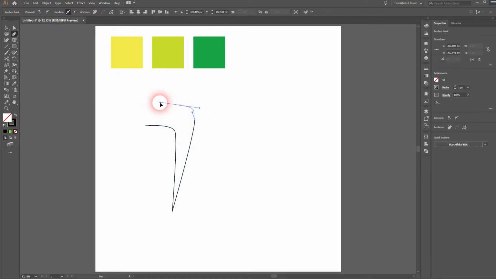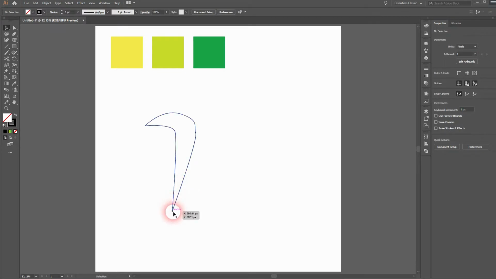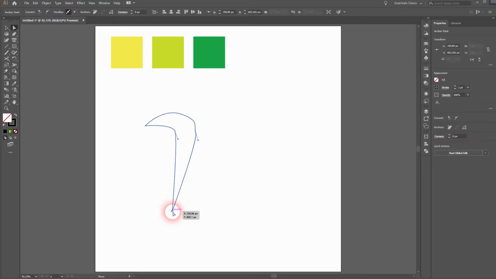The basic form, it's tough to explain. Maybe it looks like a Nike swoosh, but rotated around 90 degrees and then reflected. I adjust these anchor points with the direct selection tool, press A for that. Or you can simply, while having the pen tool activated, hold Ctrl and it will be temporarily activated. And then you can readjust the anchor points. It's the basic shape that we want to have.